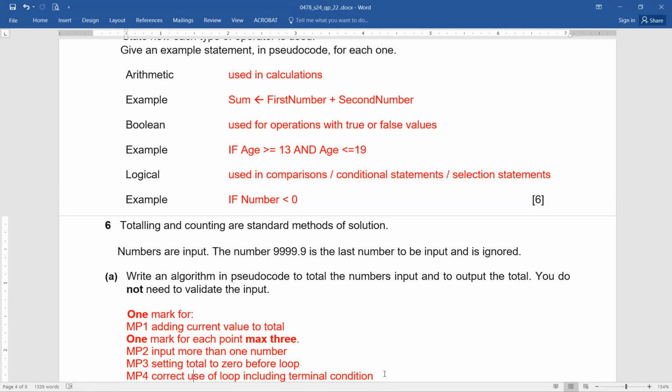Now, please see for yourself. They've very clearly mentioned the concept that is supposed to be used here is totaling, exactly. And here we have to total the numbers that are input. By the way, have we been told how many numbers are supposed to be input? Is the number of iterations known to us? Exactly, no, they are not known to us.